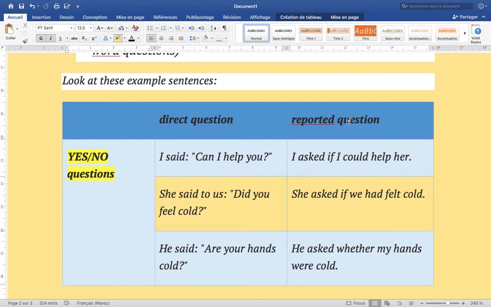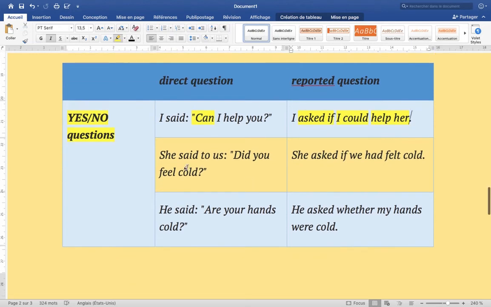Okay, so if you want to report this question, can I help you, I asked, when we have a yes or no question, we are going to put if or whether. We have if here, I asked if I could. We have can. Pay attention, as we did last time. When we did the reported speech yesterday, can turns to could. If I could help her. Okay, so I asked if I could help her.